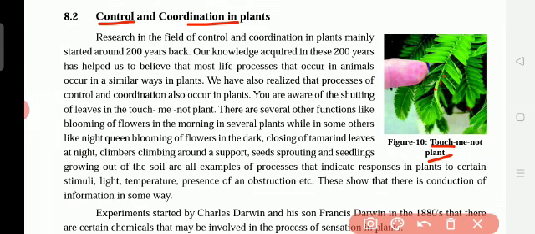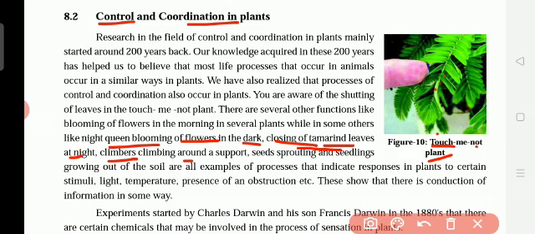That means, for example, preparing food, eating food, drinking water, exchange of gases, and sending waste products out. All these are called life processes. These life processes take place in plants also. For example, blooming flowers at night, closing of tamarind leaves at night, and climbers. Some plants, like bean plants, barbati plants, bitter gourd and bottle gourd, climb on other plants for support.